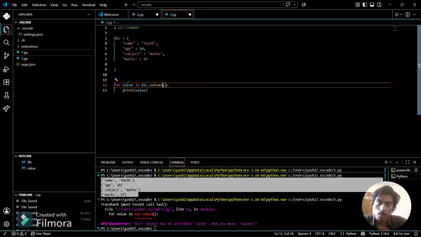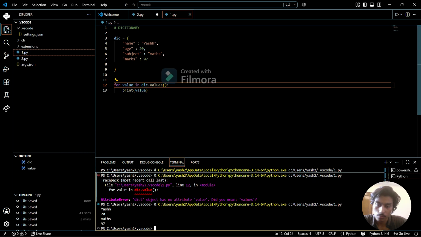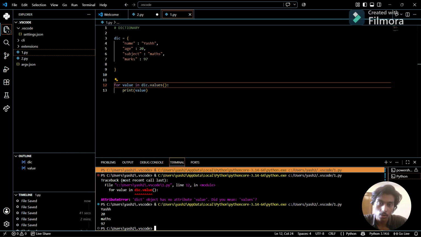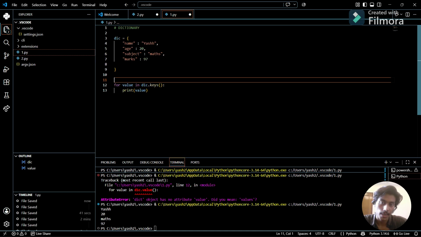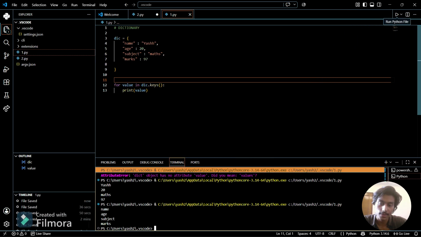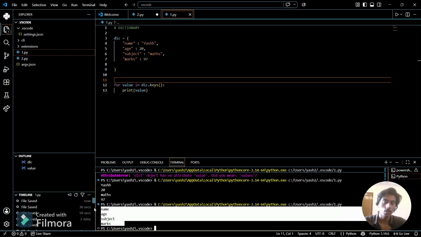Sorry, I haven't provided s. So see, that's how we are going to do it. And if we want keys, I can use keys here. So that's how we can get keys only. If I want to print only the keys, we can access the keys only.